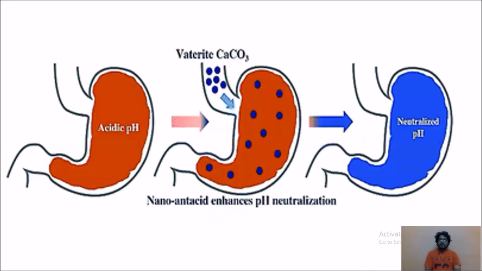You can observe this diagram. In the first diagram, it is full of acid. In the next one, base is added to that, and you can observe there is CaCO3, that is calcium carbonate, which is a basic salt. We can add that, and in the last diagram, it neutralizes that acid. So if there is acid, add base to that, it becomes neutral.